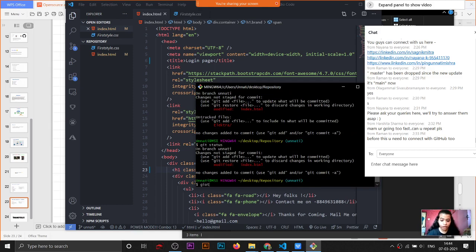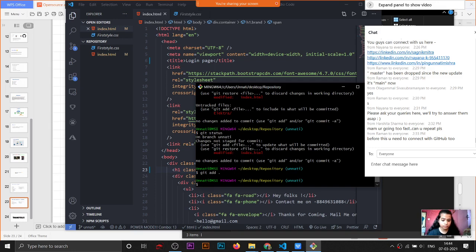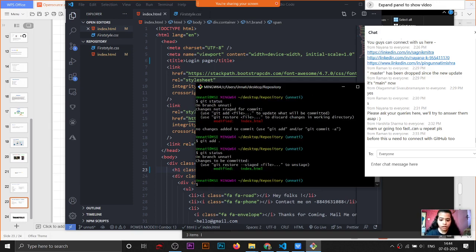See, now I have to add the changes. Git add space and then dot. Then git status. Now I want to write a commit message. Don't forget to commit before pushing.